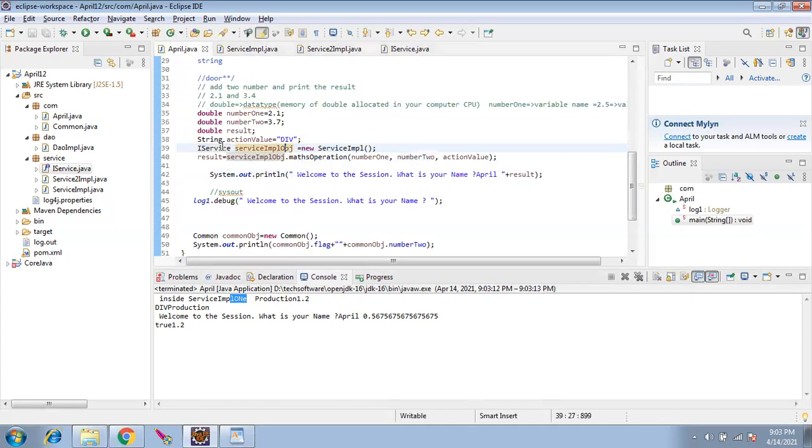Here I change this to service 2 IMPL, I just change it here alone. Now by changing this, service 1 and service 2, we come to know in that one place. Now if I call, it will be calling 2. Here it's just going to differentiate. Yeah, just one place. I got it.